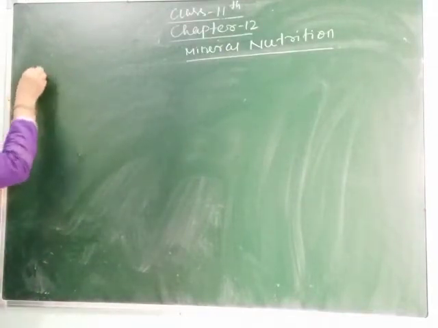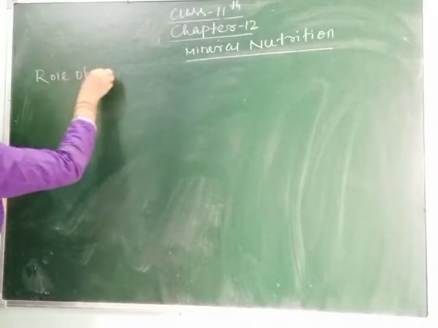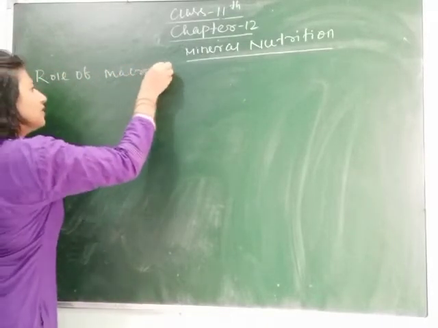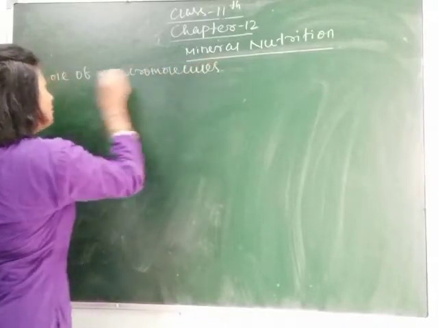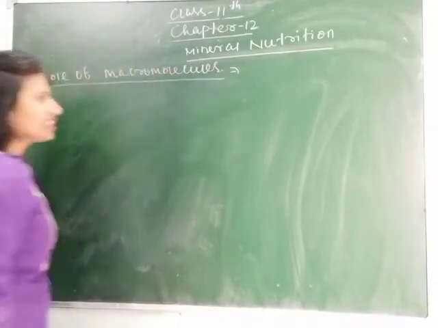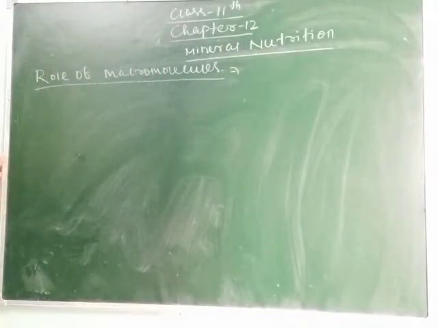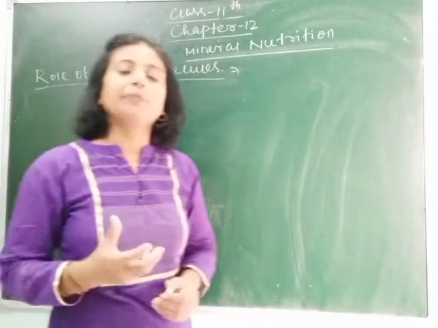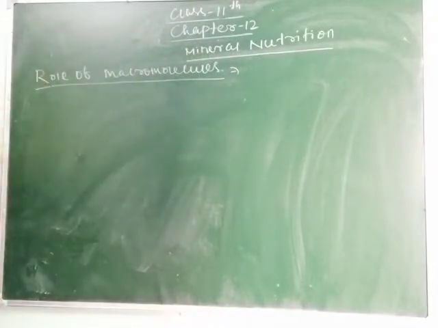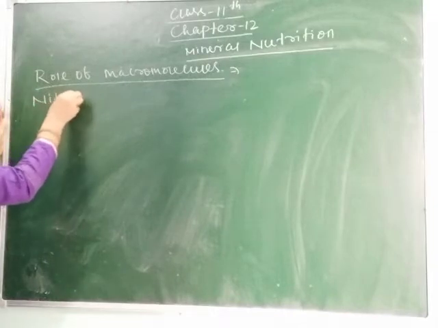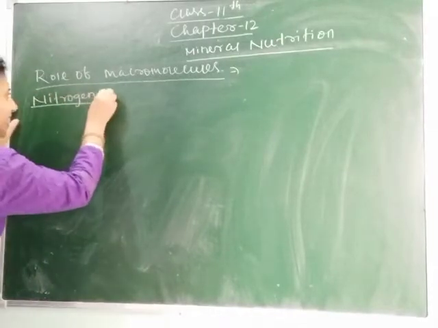So first we will study the role of macronutrients. In the previous class, we studied what macronutrients are, in which we considered nitrogen, sulfur, phosphorus, potassium, magnesium and calcium. Clear students, these are the macronutrients. So how they play different roles in plants, let's understand. First we will study nitrogen, the first macronutrient.